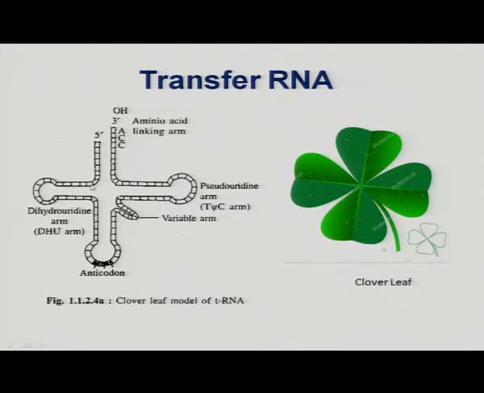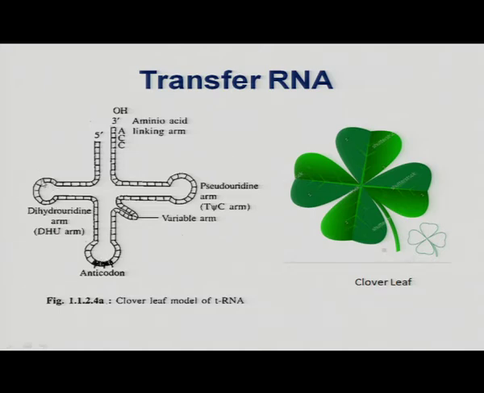Here you can see this particular loop is called anticodon. This anticodon will bind with the messenger RNA during the protein synthesis and help in formation of protein.